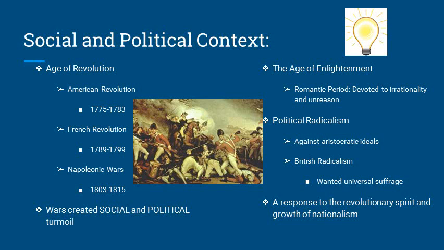In Britain, there was a movement known as British radicalism, in which the middle class pushed for universal suffrage. The radicals believed Parliament should represent the entire population, not just the wealthy landowners. Ultimately, the Romantic Period was a response to the revolutionary spirit and growth of nationalism.